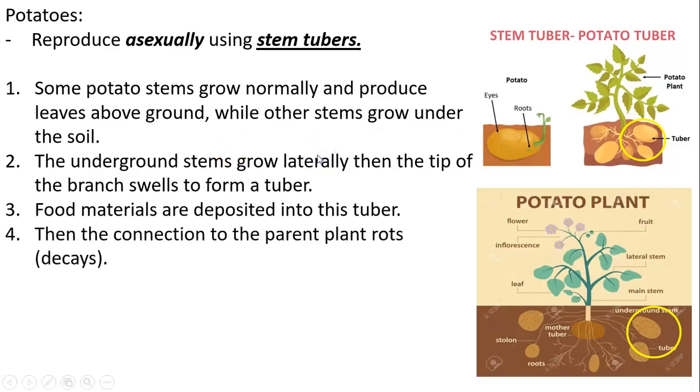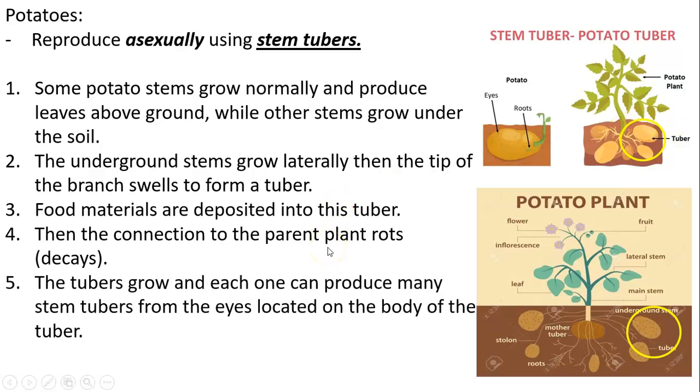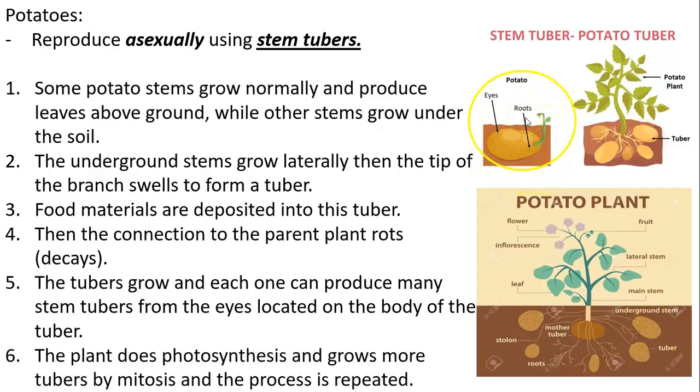Okay, and then the connection with the parent plant will decay or rot. So now this tuber is on its own. So now from the eyes on the tuber, there will grow roots and shoots, and it's going to become a plant on its own.